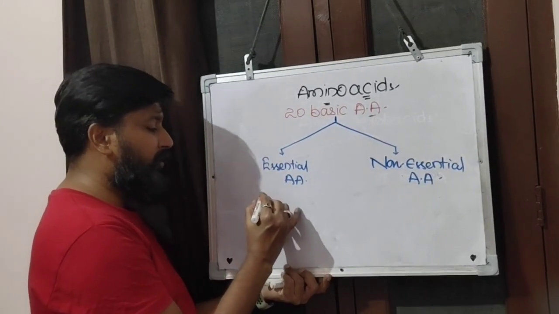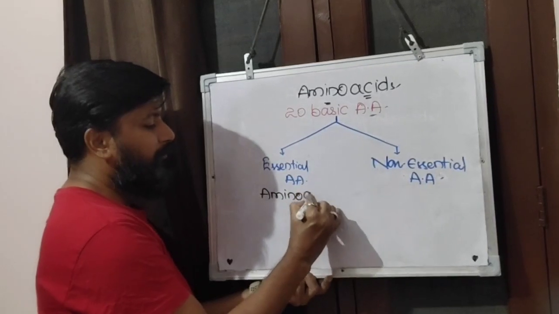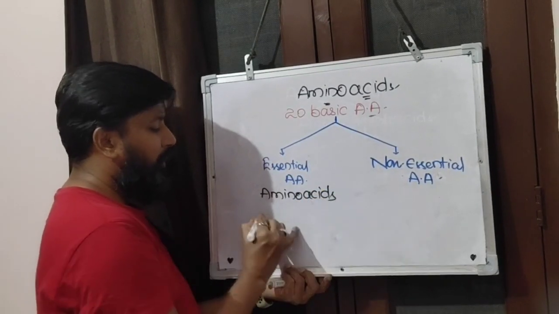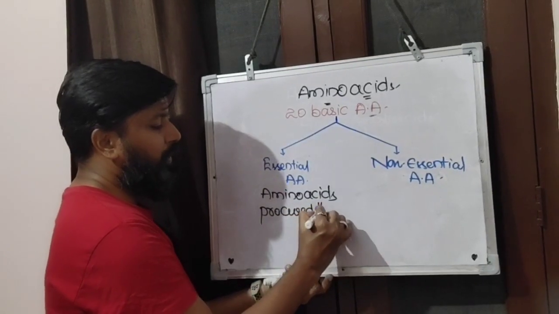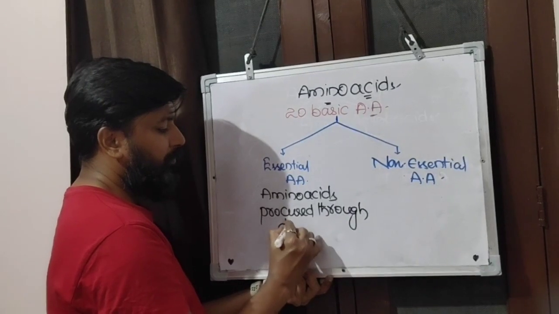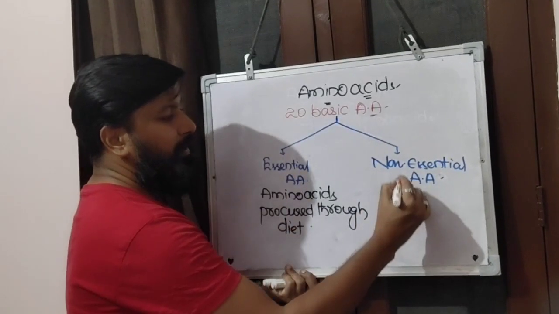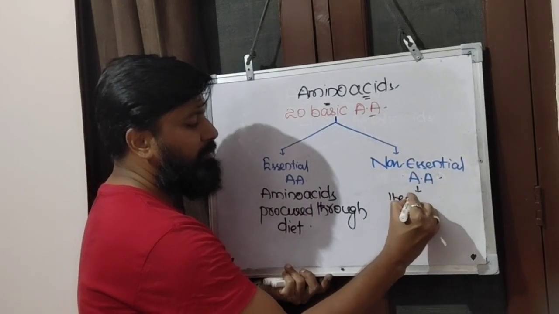Essential amino acids are procured through diet, and non-essential amino acids are synthesized by the body.